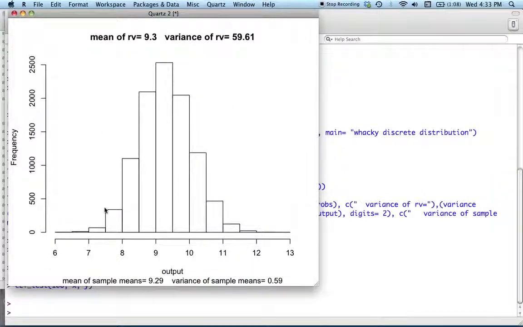We get this thing, and our histogram, in fact, does look approximately normal. The mean of the sample means is in fact very close to the theoretical mean of the random variable. And the variance of our sample means is in fact very close to the variance of the random variable divided by 100.